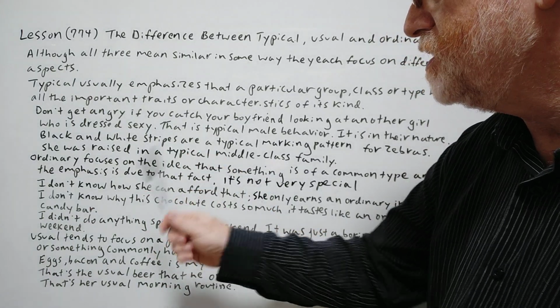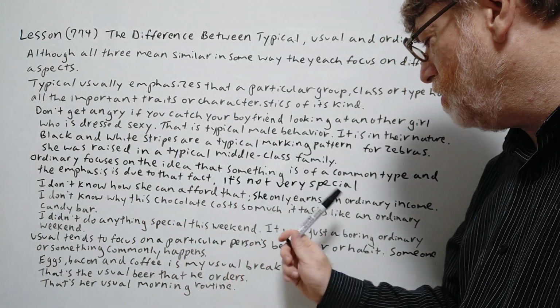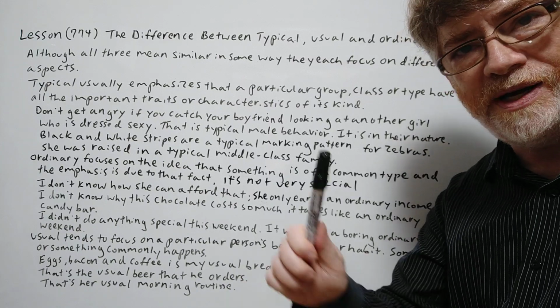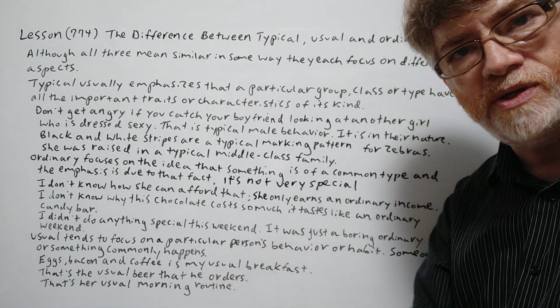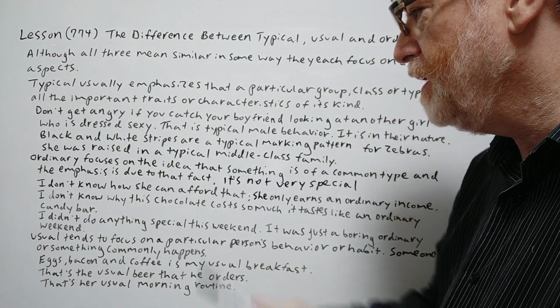All right. So we have several examples. I don't know how she can afford that. She only earns an ordinary income. So her income is not very impressive. She's not like super rich or something. How can she do that? It's just very ordinary.